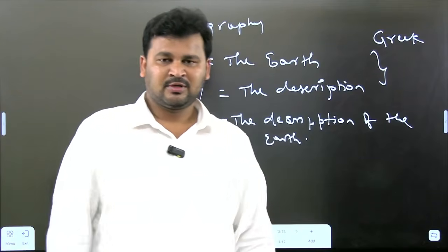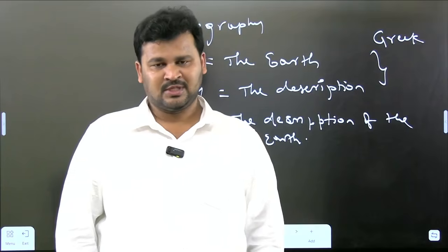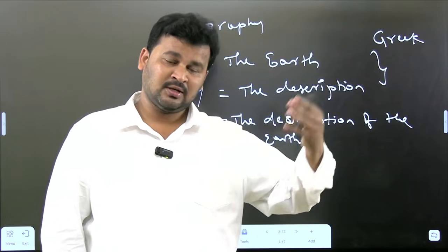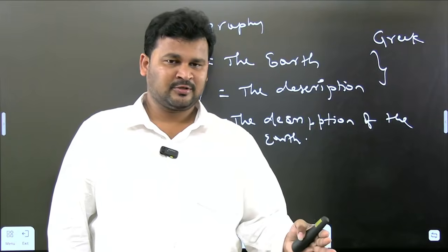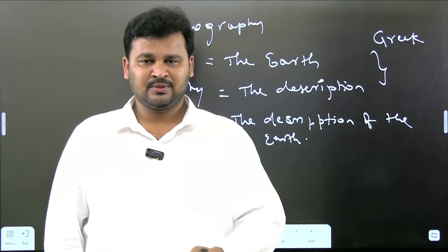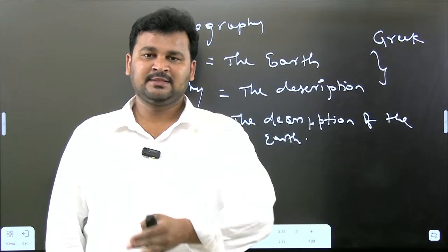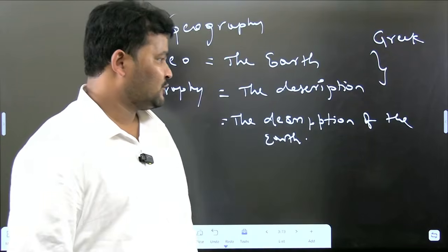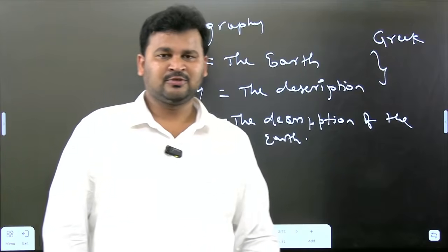In that, I will cover six more major physiographic divisions. We have the Himalayas, the Great Northern Plains, the Great Indian Desert, the Peninsular Plateau, and the coastal plains and islands. So all that information I will cover here. So this is about the physiographic divisions of India.